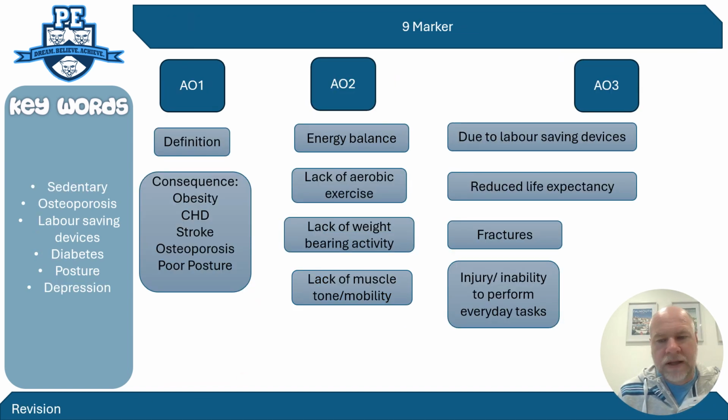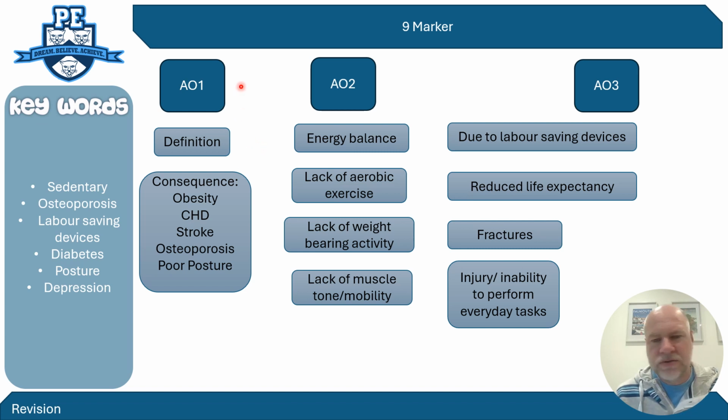So let's look at a 9-mark exam question. And it will maybe say discuss the consequences of a sedentary lifestyle or something along those lines. So remember, AO1 is the key facts if you get this exam question about something to do with the sedentary lifestyle in a 9-marker. AO1: key facts, the definitions, the key bits of knowledge. Okay, AO2, remember that's the application, so essentially examples where it takes place, and then AO3 is the evaluative points, the analysis.